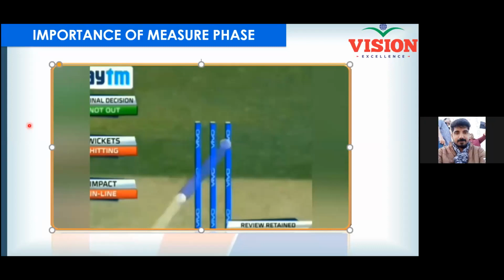Blue color is a prediction, sir. Very good. Blue color is a prediction. Beautiful. Then what is white color? The impact. The real one. Impact of ball. The real path of the ball. Am I right?